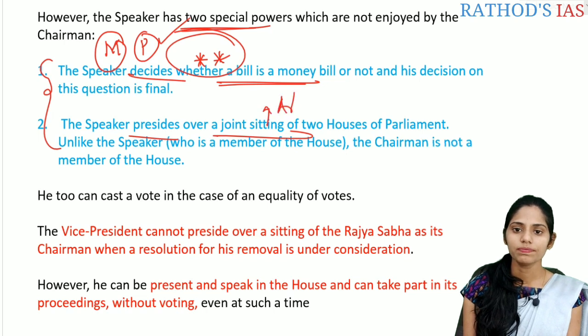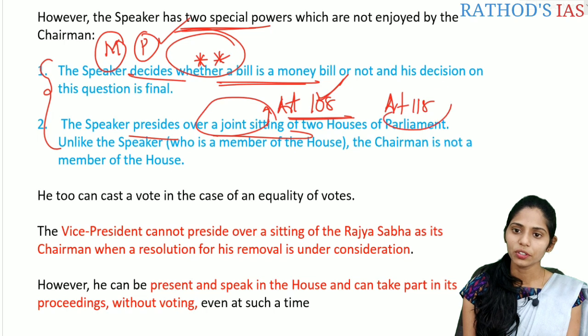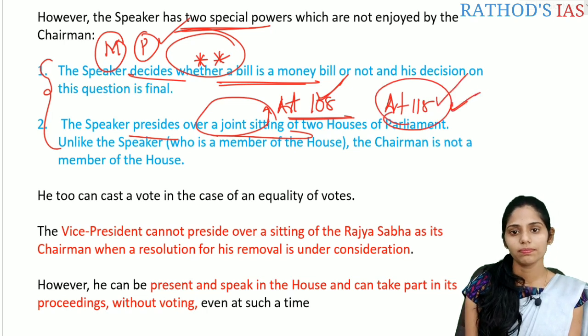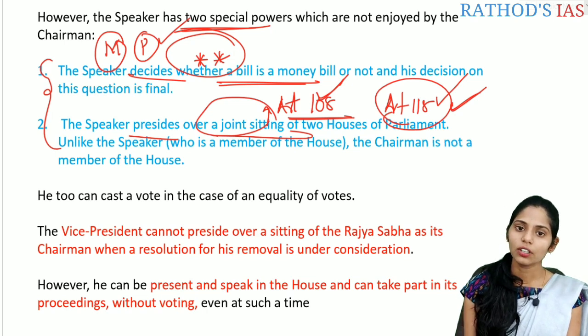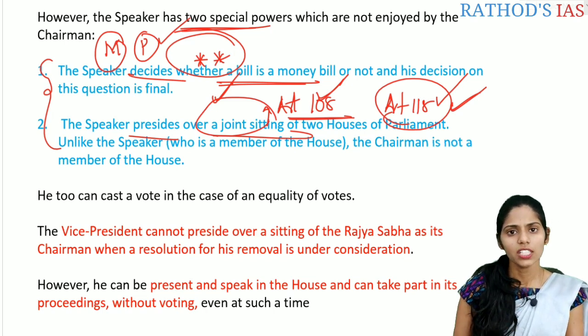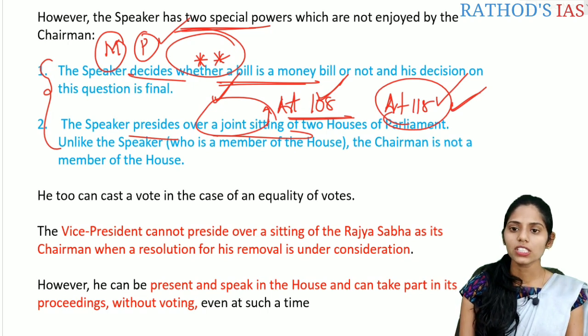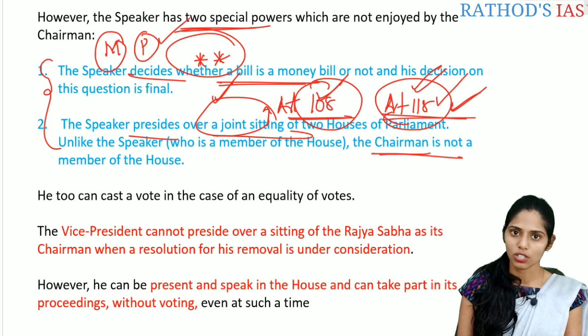Article 108 of the Indian Constitution talks about the joint sitting, and Article 118 of the Indian Constitution talks about this joint session or joint sitting, which will be presided over by the speaker of the Lok Sabha but not the chairman. Why not the chairman? The chairman is not a member of the Rajya Sabha, correct? The speaker is a member of the Lok Sabha. So the chairman will not preside over the joint sitting according to Article 108 and Article 118 of the Indian Constitution.